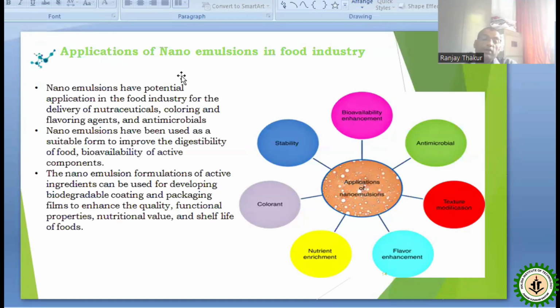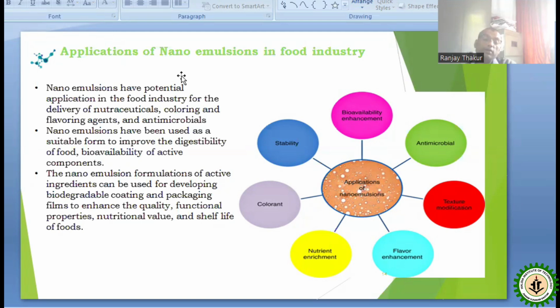Then texture modification. Sometimes the texture is not accepted, not in good condition. In that case, if specific nanoparticles are added, the texture becomes acceptable and can be easily accepted by consumers. Again, flavor enhancement. Sometimes we use additives and flavoring agents. Along with nanoparticles, the effectiveness of that flavoring agent increases, so that helps in enhancement of the flavor.